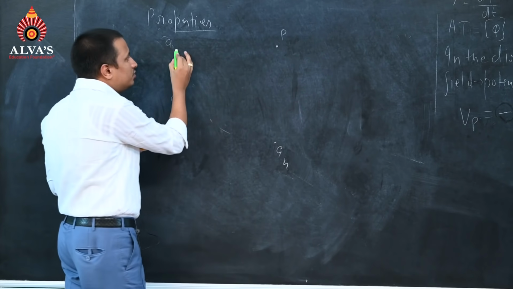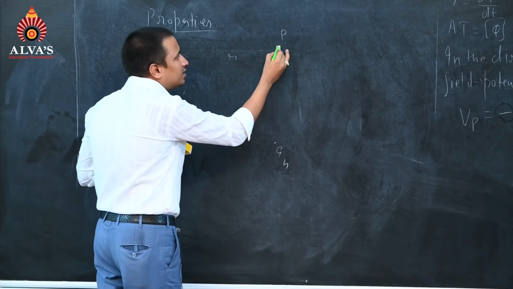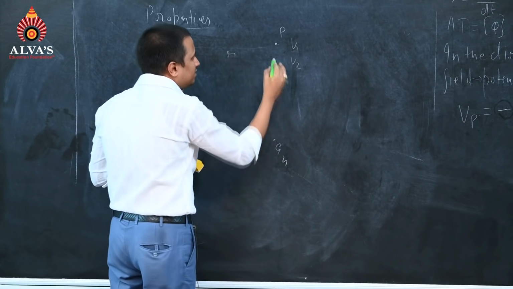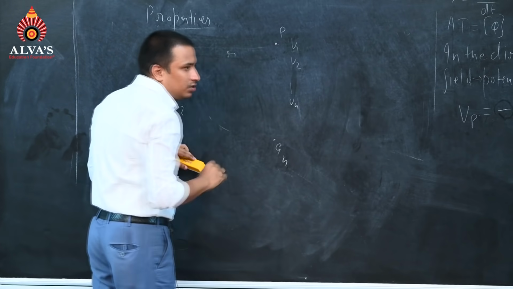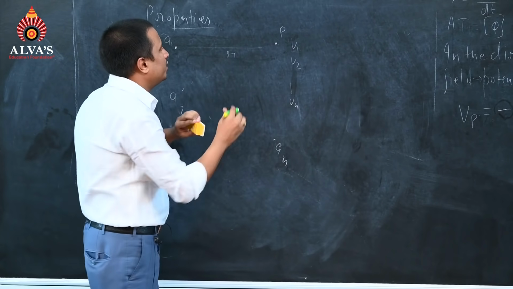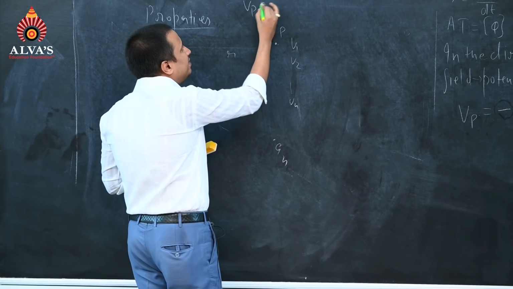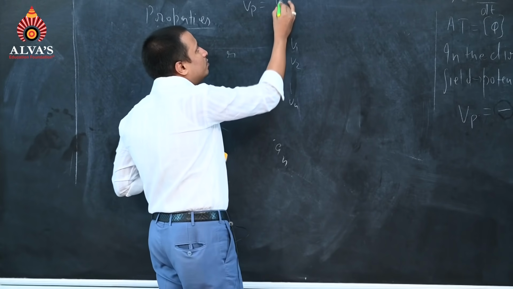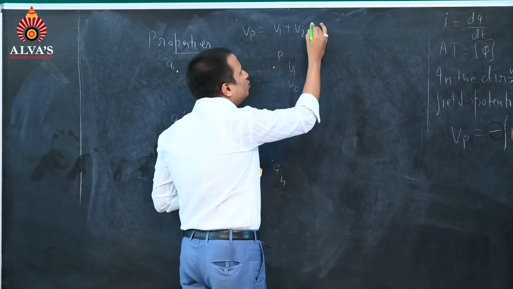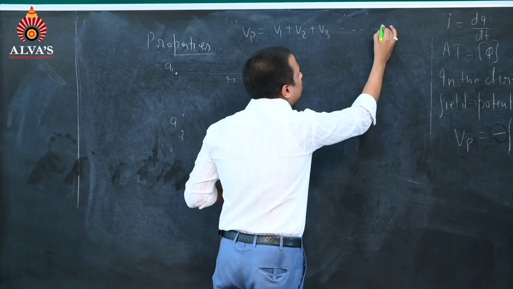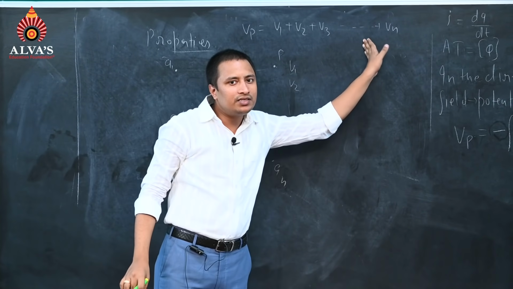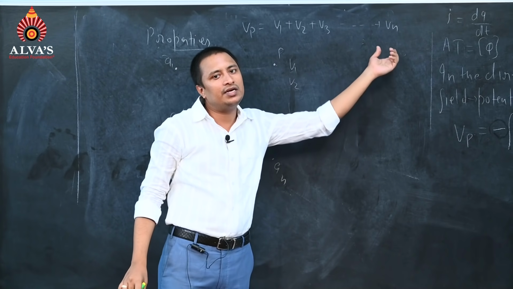Due to these charges, let V1 be the potential due to the first, V2 due to the second, V3 and so on until Vn. So, what will be the potential at point P? It will be directly added, since it is a scalar quantity, and we can write Vp equals V1 plus V2 plus V3 and so on till Vn. Please remember that potential can directly be added, since it is a scalar quantity; scalar addition is needed.